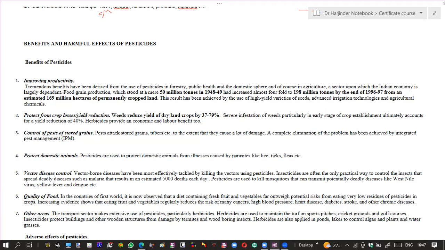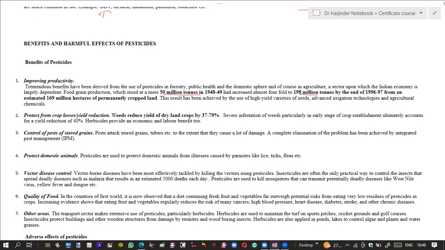If you look at the food grain production in 1948 to 49, it was around 50 million tons, and there was a lot of loss in crops due to the presence of pests. However, this had increased to 198 million tons at the end of 96 to 97 from an estimated 169 million hectares of permanently cropped land. And this result is because of the use of pesticides that kill harmful pests which affect the crops.